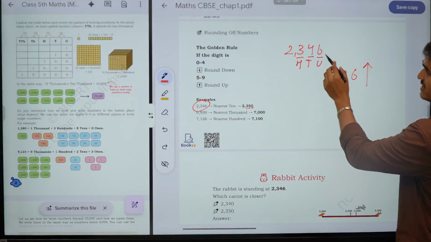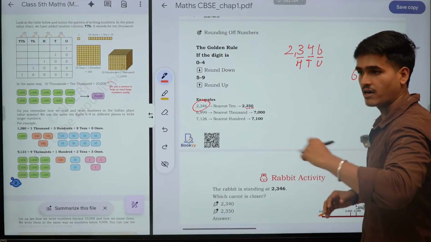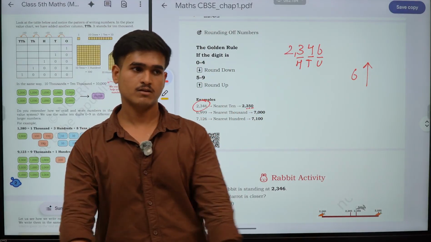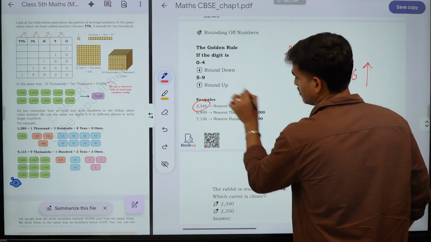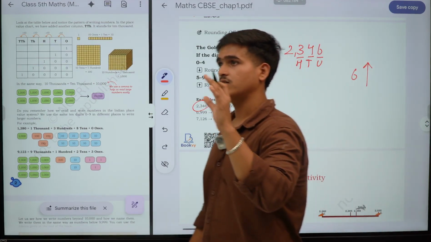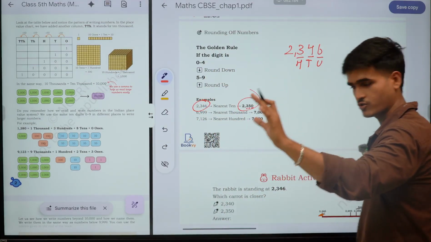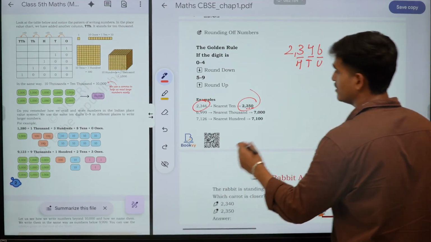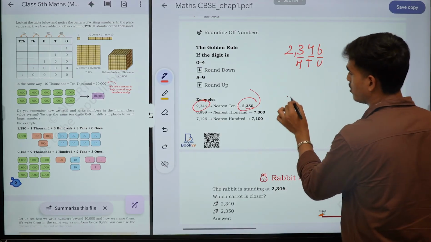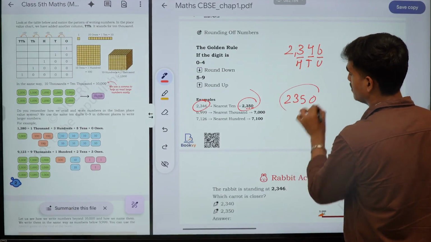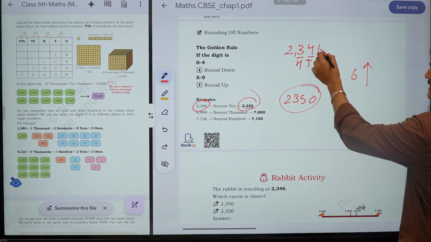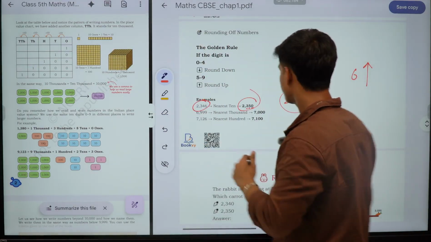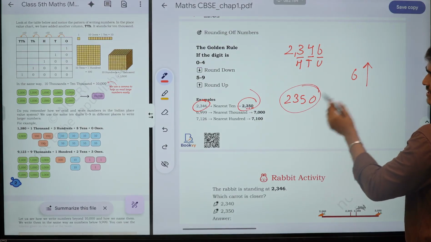So now we will round off this 2346. Round off means you have to take an exact tens amount, an even number, which is closest on that side. Now this number becomes 2350, because our golden rule says that your 6 at the units place is greater, so it will go up, and it becomes 2350.